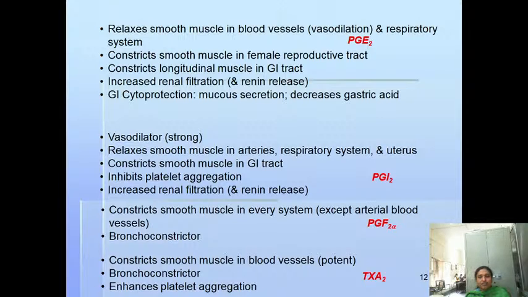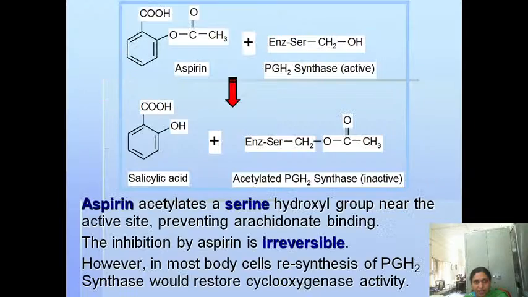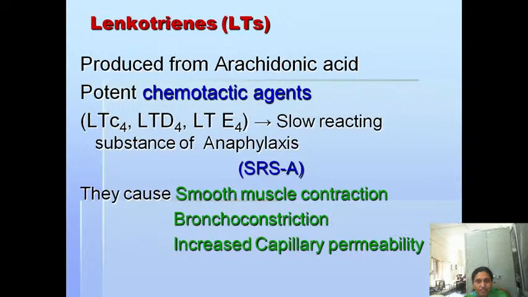Other functions of PGF2: it constricts smooth muscle in every system, and it is a bronchoconstrictor. Then coming to thromboxane A2, it is a bronchoconstrictor and it enhances platelet aggregation. These are the main functions of the prostaglandins.